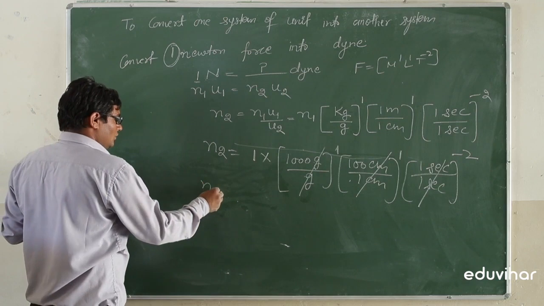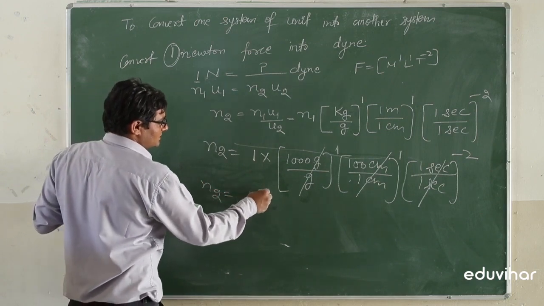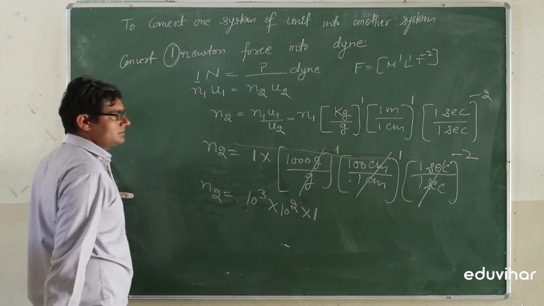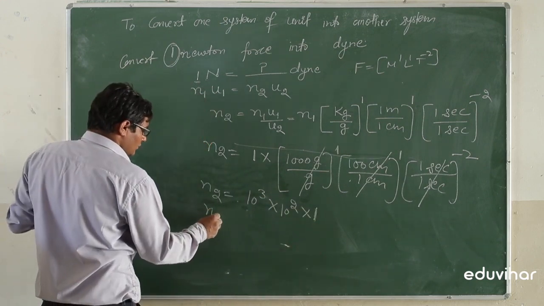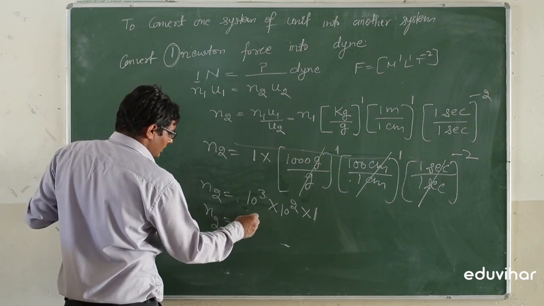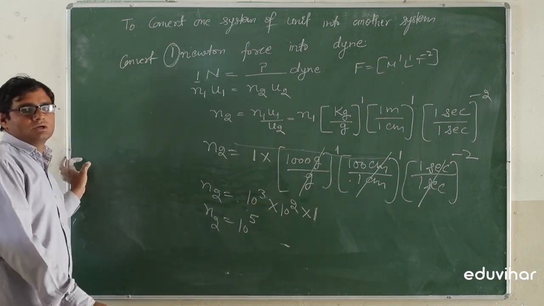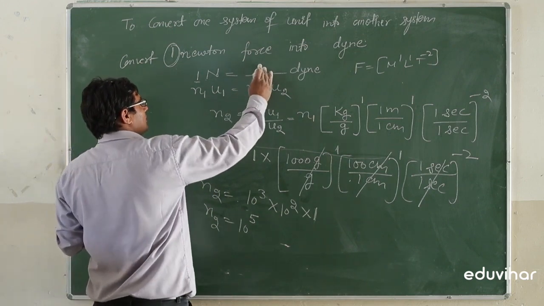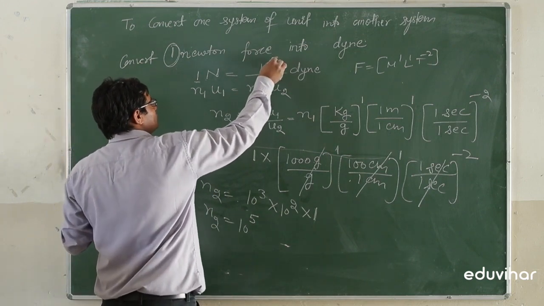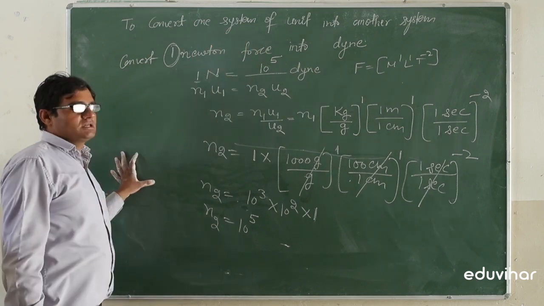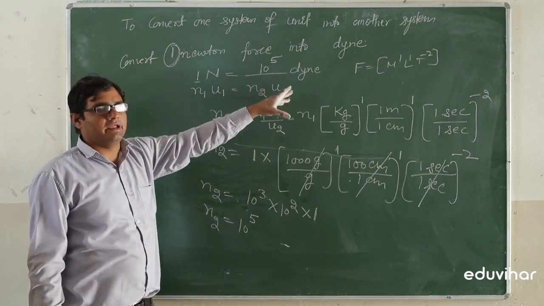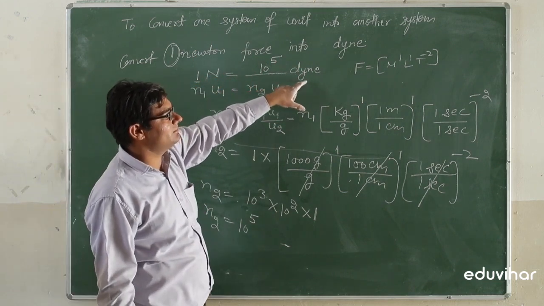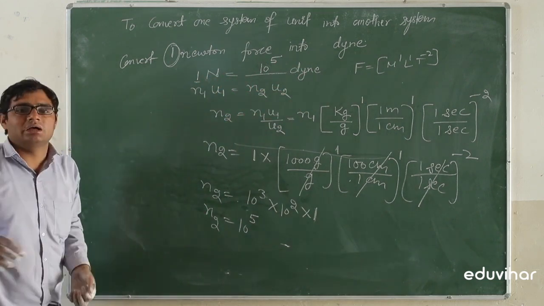So we will find N2 is equal to 10 to power 3, 10 to power 2 multiplied by 1. And N2 is equal to 10 to power 5. So 1 Newton force is equal to 10 to power 5 dyne. So this is the conversion of one system into another system by the application of dimensions.